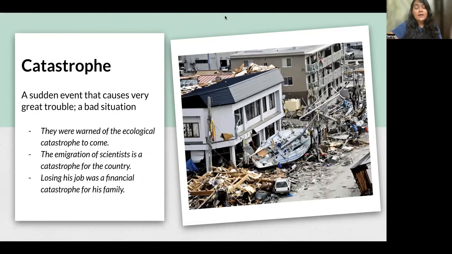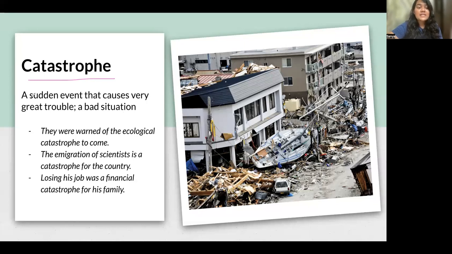Catastrophe, right? Now, a catastrophe, as we discussed, also can be called a disaster or a calamity. So you can see here how disastrous this picture is. Maybe because of an earthquake or floods, this whole place is wrecked.